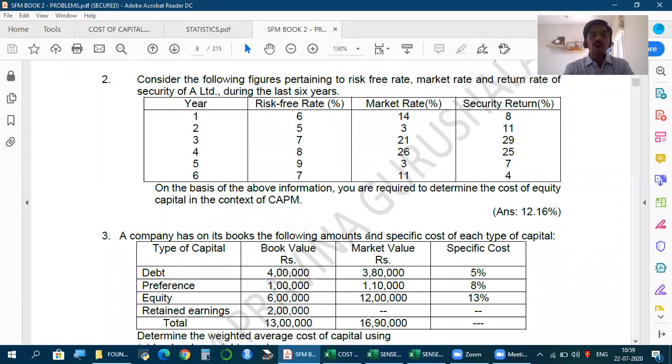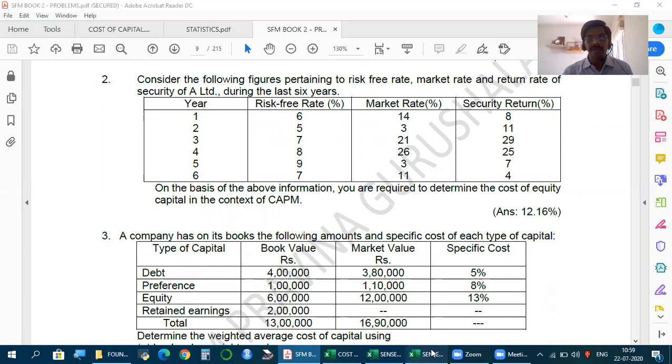Consider the following figures pertaining to risk-free rate, market rate, and return rate of security of A Limited during the last 6 years. For the last 6 years, we are given the risk-free rate and the market rate, that is, the rate of return given by the market. How to calculate this market return?